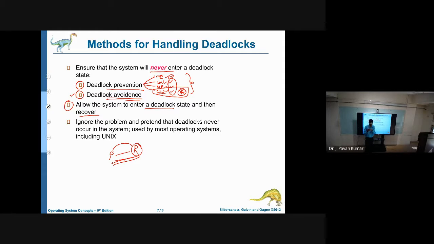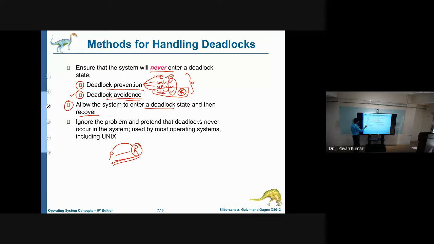As an operating system developer, we will not bother about deadlock occurrence, whether it will occur or not, or how we can handle the deadlock. We will not consider these things as an operating system developer, keep that in mind. But the application programmer has to take care of writing programs without occurrence of deadlock.